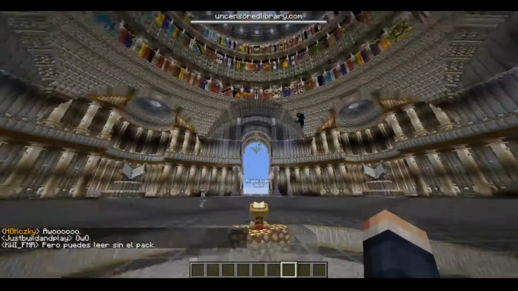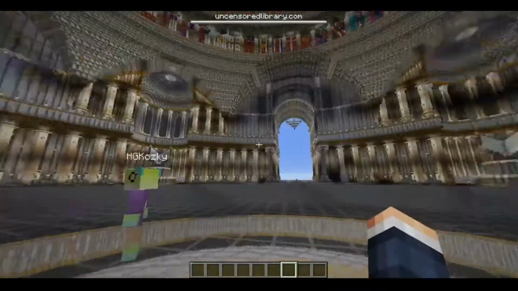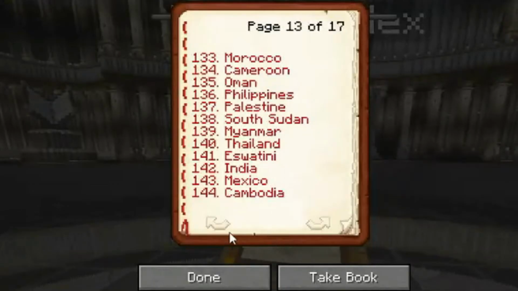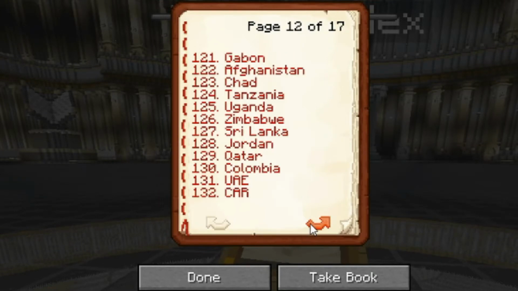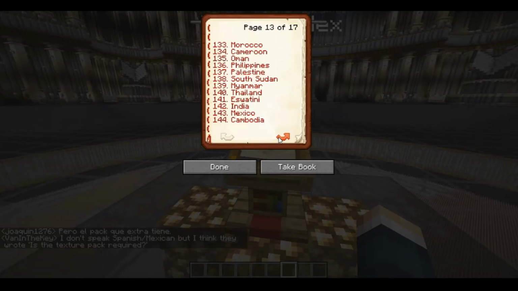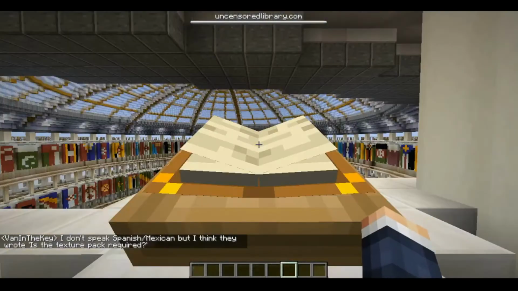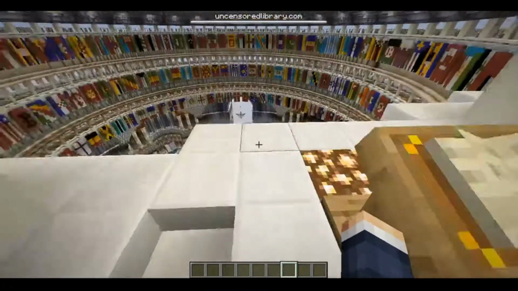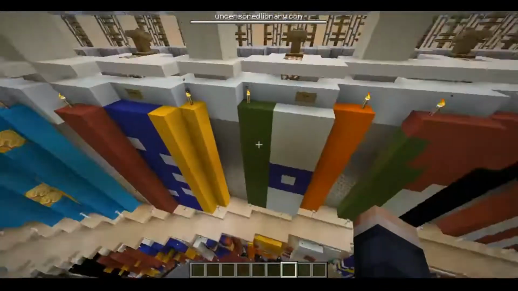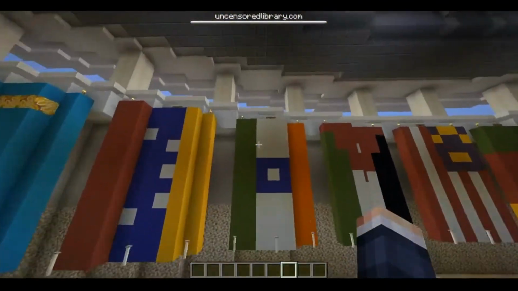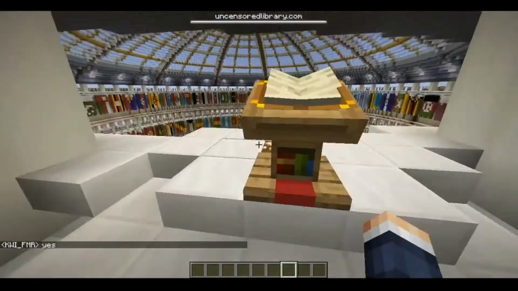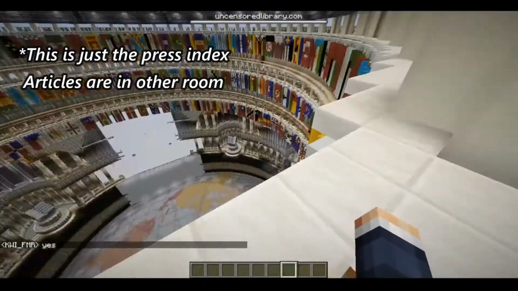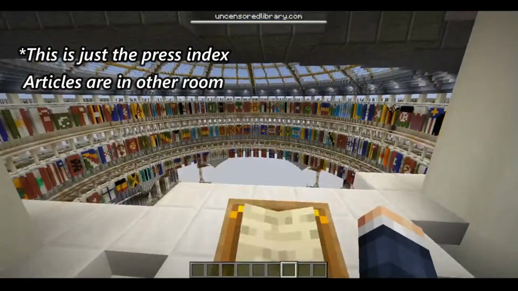Hi guys, I'm in the library right now. So this is the press index book. Here's a list of all the countries. So I'm going to hover over India. That's where I'm from. There's India, 142. I'm going to press it and it will bring me to the area where India's flag is. There's India, and here is a book of all the uncensored articles in India. Not all, but a few of them.